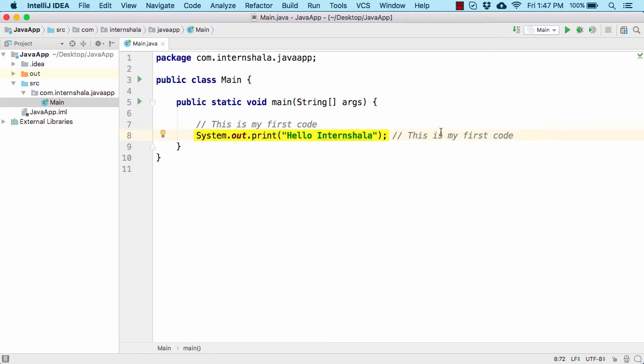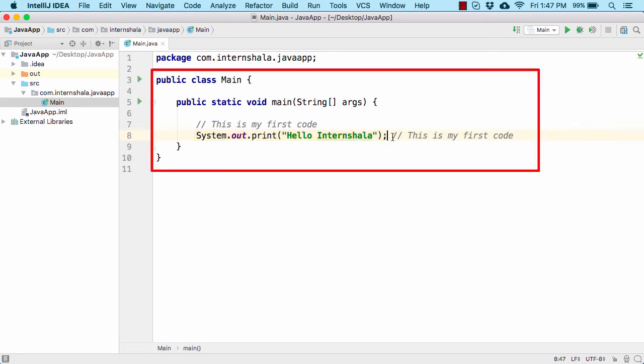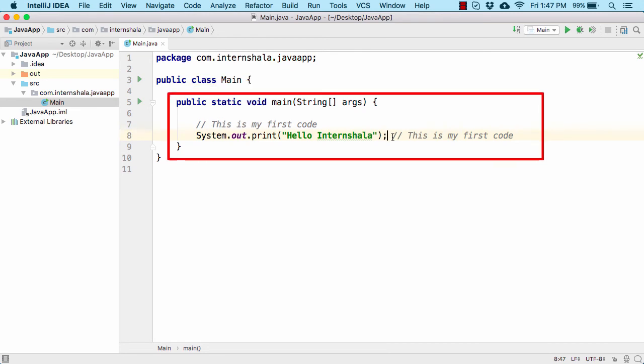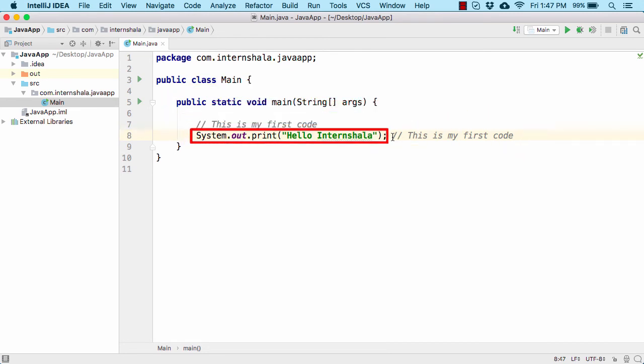Now after this comes the Java code that we have written here. Each line of Java code is terminated with the help of a semicolon at the end, that you can see here. Whatever code that we write in Java, make sure to always terminate it with a semicolon. Now that we know this is a class, this is a method, and this is our code, let us play around with our first Java application that says Hello Internshala.